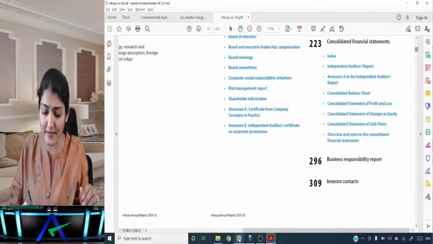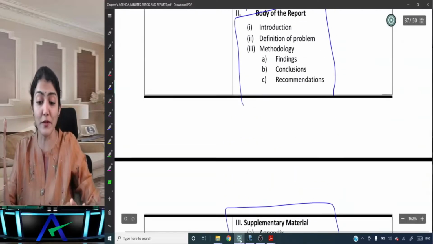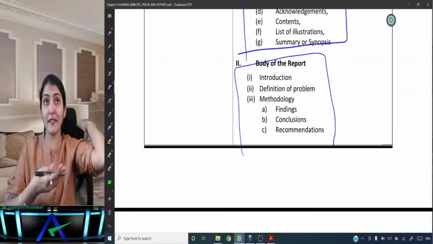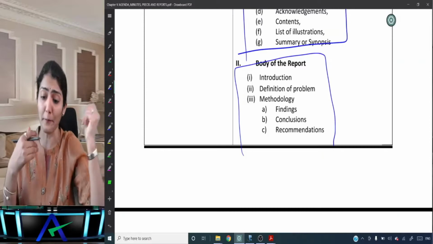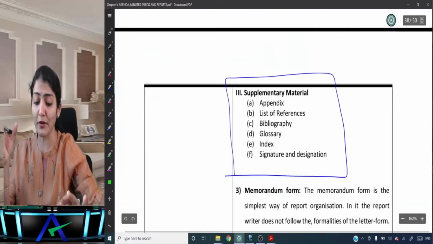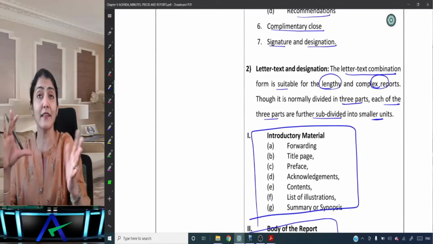So this is just a practical lookout for you for what all could be the different reports which could be there. So we saw an energy audit report, an environment audit report, and now we saw an annual report of a company. Right, so the introductory material, the body of the report, the supplementary material, right? So this could be the second, the letter text combination.